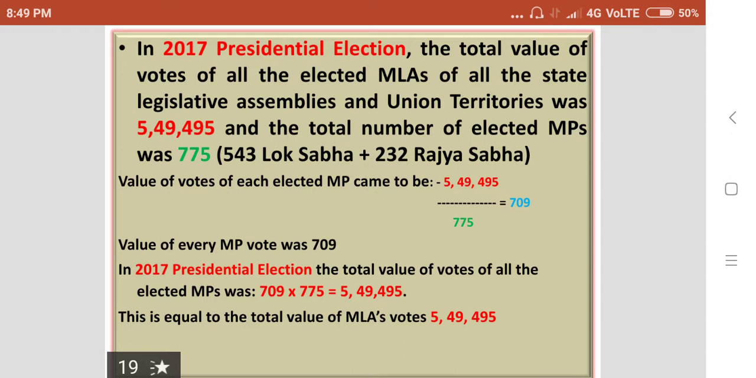So in the 2017 presidential election, the total value of votes of all the elected MPs was 709 into 775, which is equal to 5,49,495. So this is equal to the total value of MLA votes of all the states. So the total value of MLA votes is 5,49,495, and the total value of MP votes is also 5,49,495. So in this way, by this method, the value of MLA votes will be calculated.